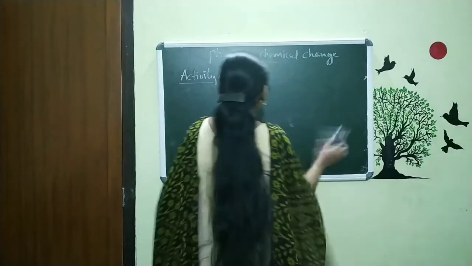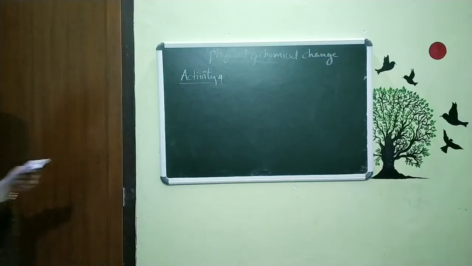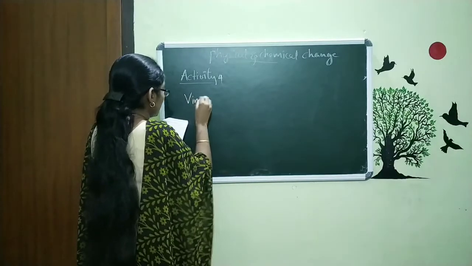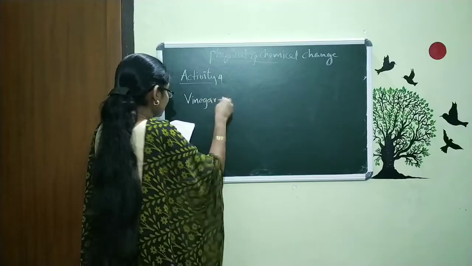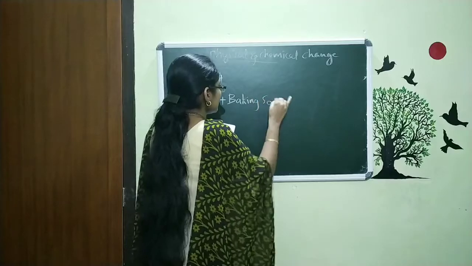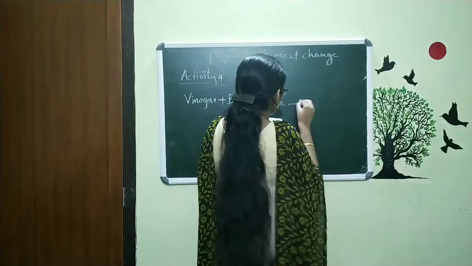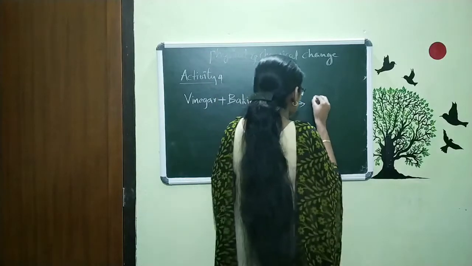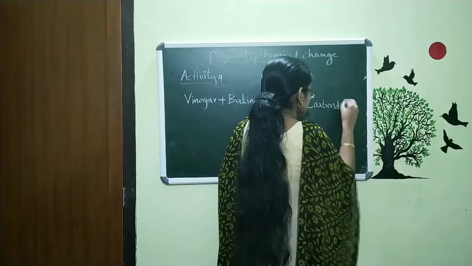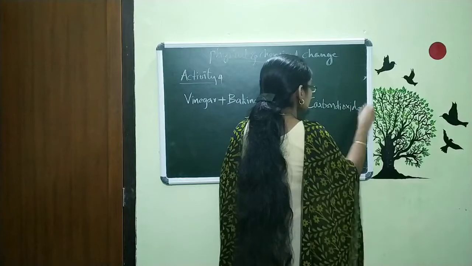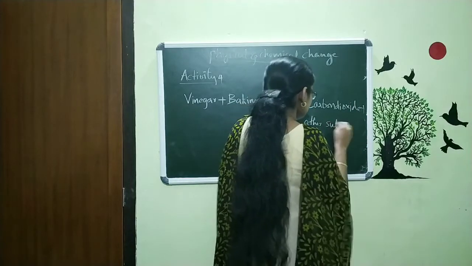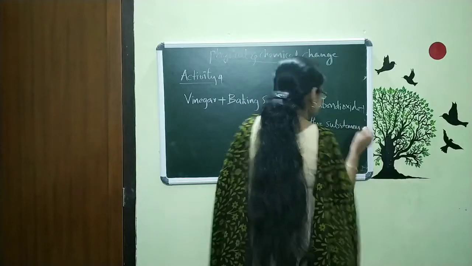The equations are very simple. The first one is this: vinegar is reacted with baking soda, and we get the product carbon dioxide plus other substances.